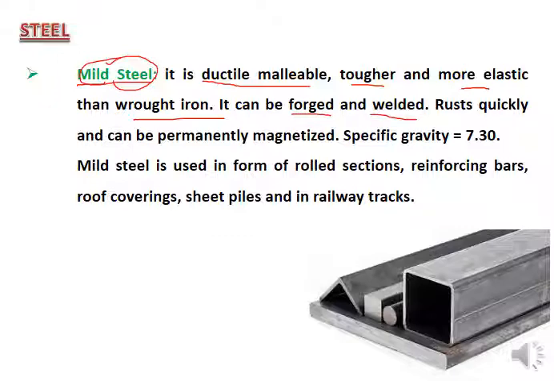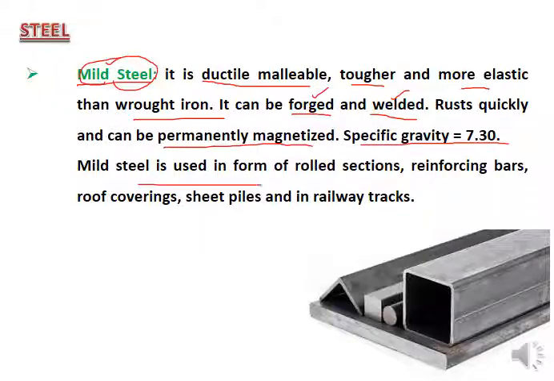It can absorb energies, heat energies or any other. For rivet connections, you have to do the hammering process, so it should have enough strength to take up all the energy input into the material by hammering. In welding, high temperatures are involved, so the heat energy should be absorbed by the material itself. It rusts quickly, can be permanently magnetized, and its specific gravity is 7.30.